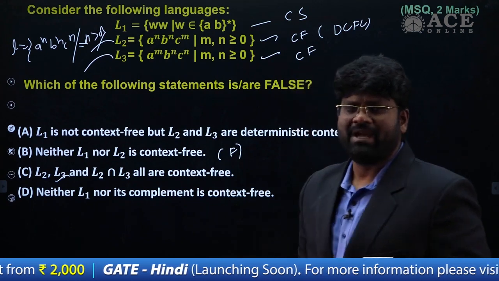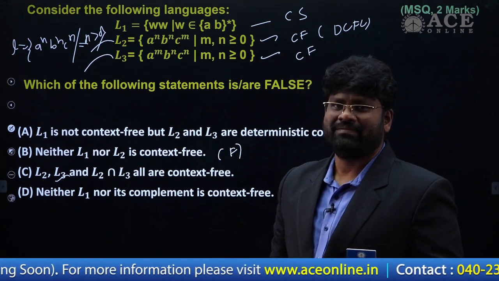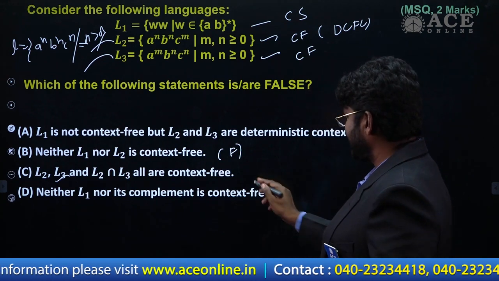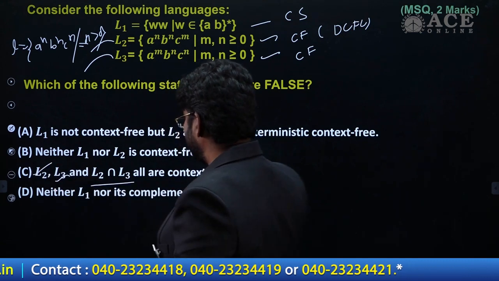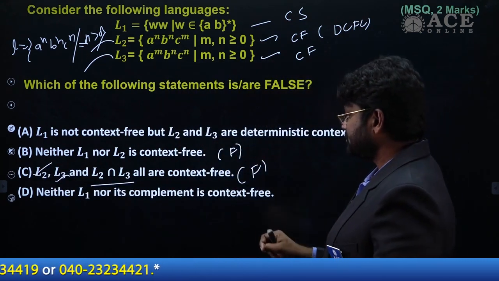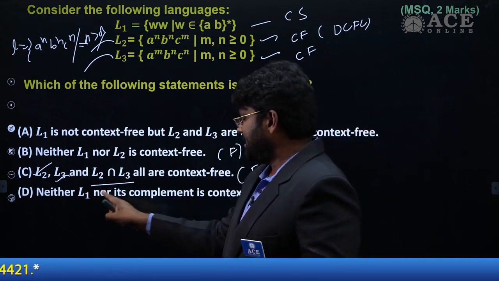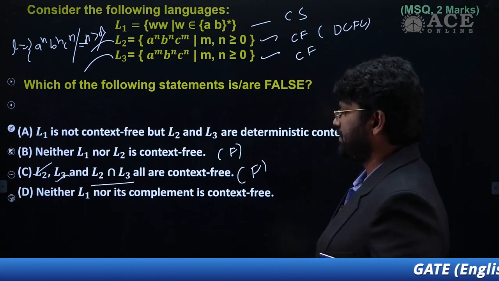This is the language we are going to have. This is a context sensitive language. So therefore, this is also a false statement, because these two are true, but this is not true.